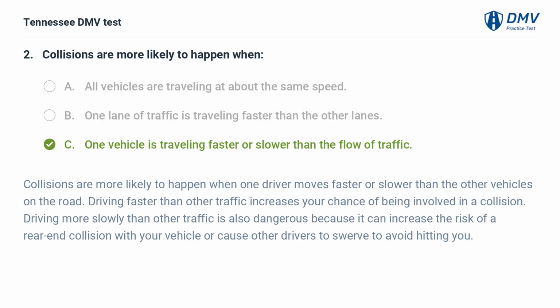C. One vehicle is traveling faster or slower than the flow of traffic. Collisions are more likely to happen when one driver moves faster or slower than the other vehicles on the road. Driving faster than other traffic increases your chance of being involved in a collision. Driving more slowly than other traffic is also dangerous because it can increase the risk of a rear-end collision with your vehicle or cause other drivers to swerve to avoid hitting you.